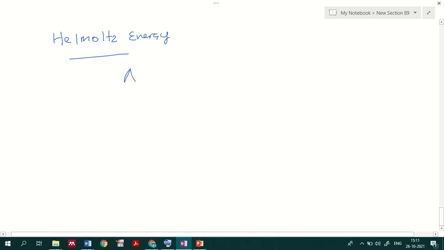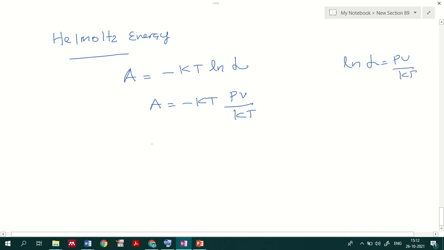We know that the Helmholtz energy A equal to minus kT ln of the grand partition function. Those relations are important that we have studied earlier, so you can keep a note of that. I can say that A equal to minus kT into ln gamma, and I can substitute ln gamma as PV by kT. We already know that ln gamma is PV by kT. So kT cancels, and minus PV will be there.